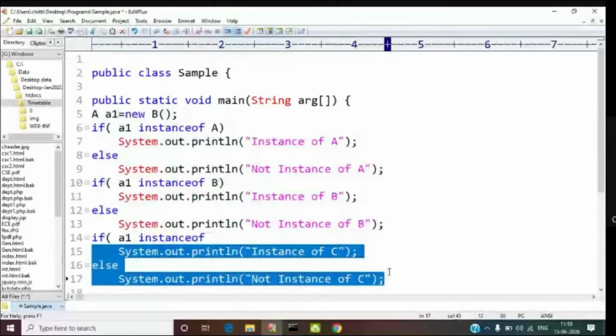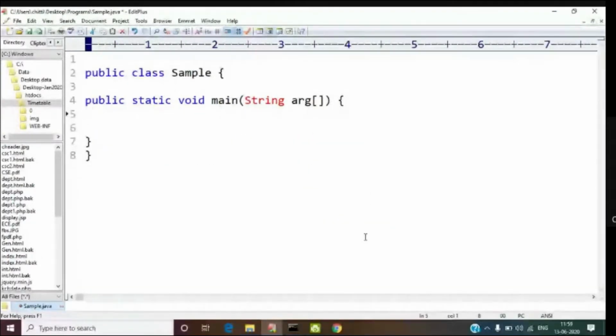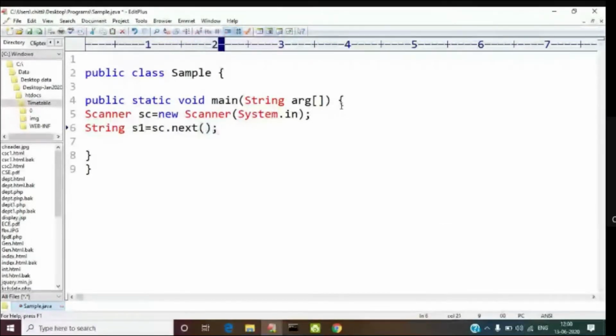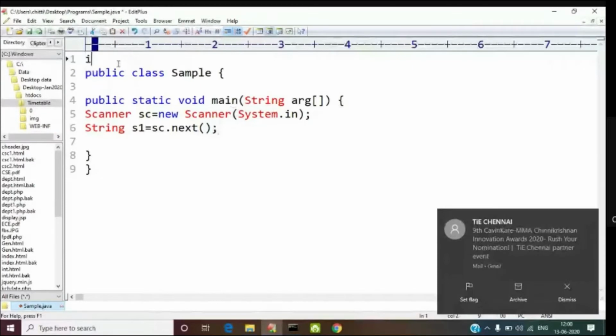Okay, normally what you are doing, I create a scanner class object. I read a string. String S1 is equal to sc dot next line. Is that right? So now, actually I am reading a number.